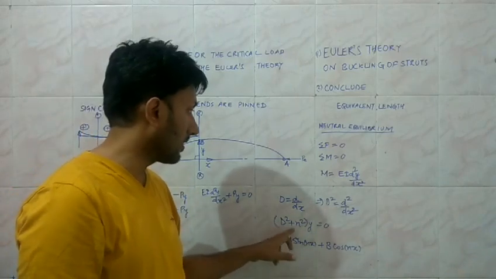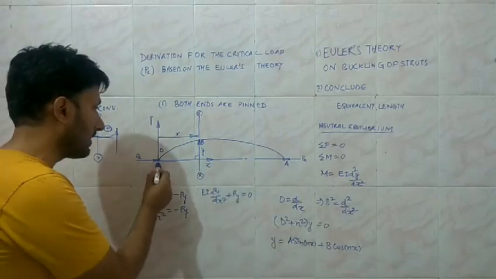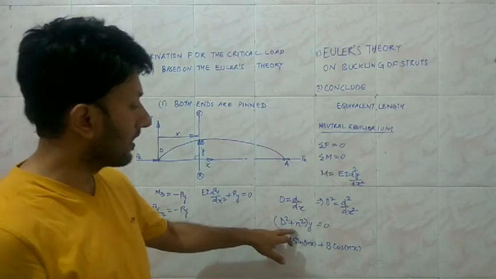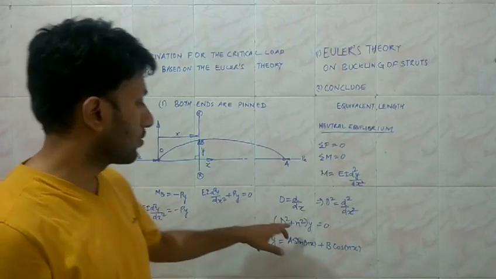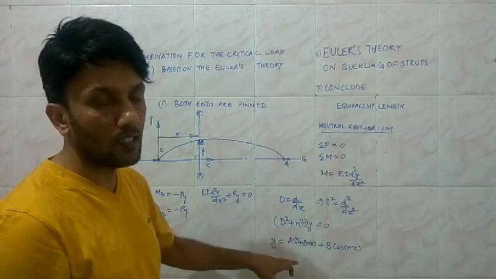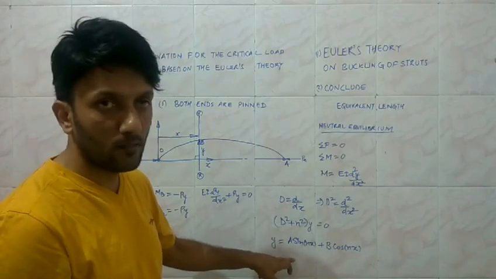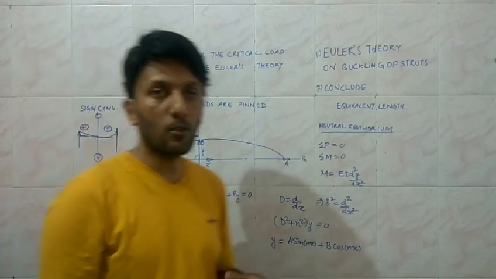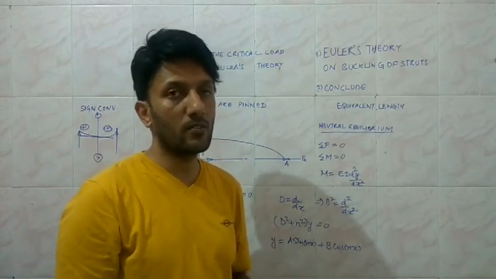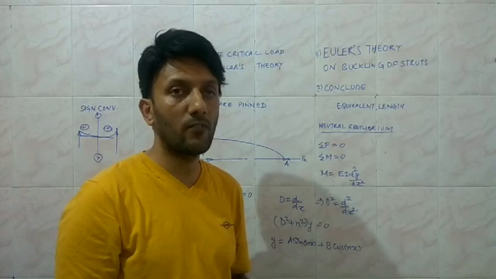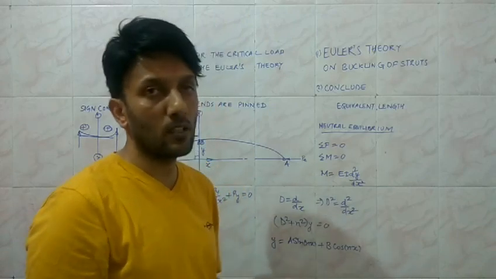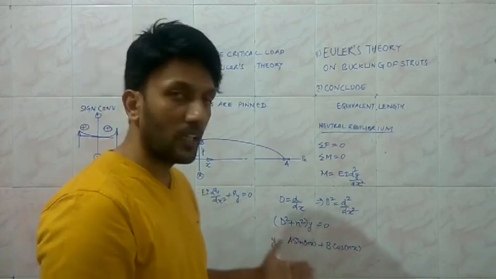Otherwise, if you consider the deflection in the negative direction of y, then the sign is going to be negative, and we are going to deal with real roots, which are exponential in nature, and the exponential curves are comparatively difficult to interpret.